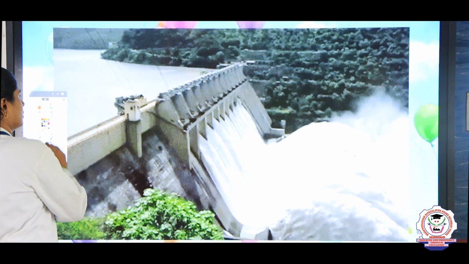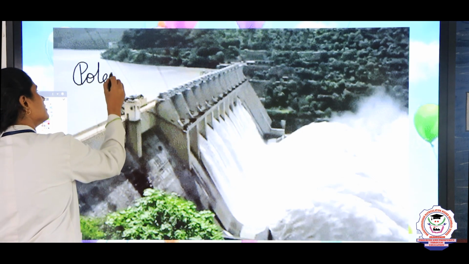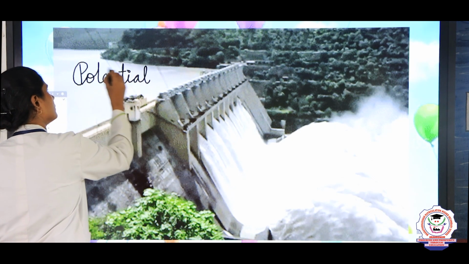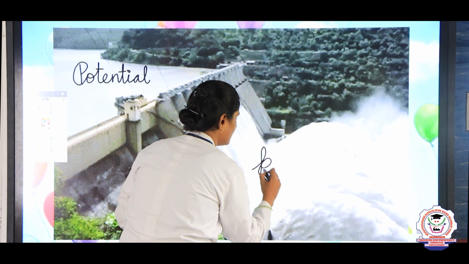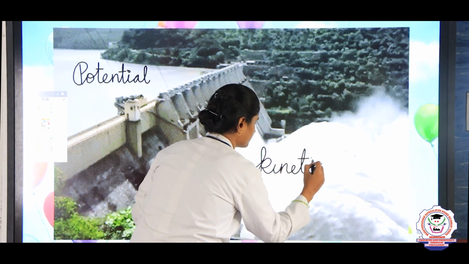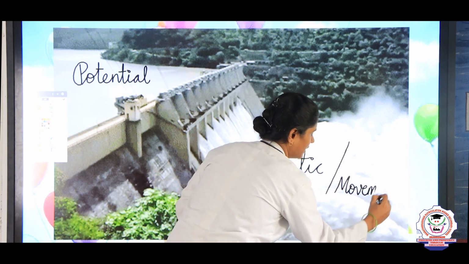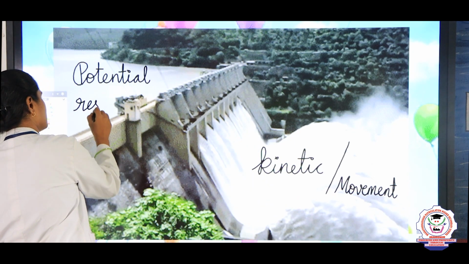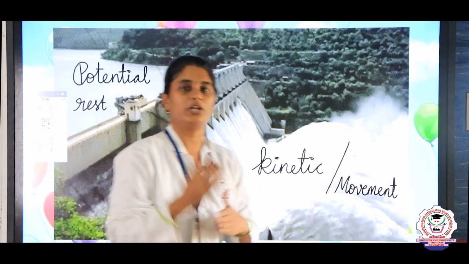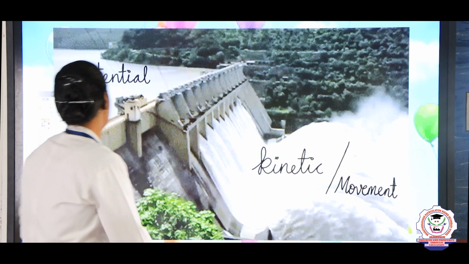So here the water stored has potential energy, and once we open the dam, the water comes out and has kinetic energy. When the object is in movement, it is known as kinetic energy, and when the object is at rest, it is known as potential energy. Potential energy and kinetic energy are the types of mechanical energy. So this is about the forms of energy.